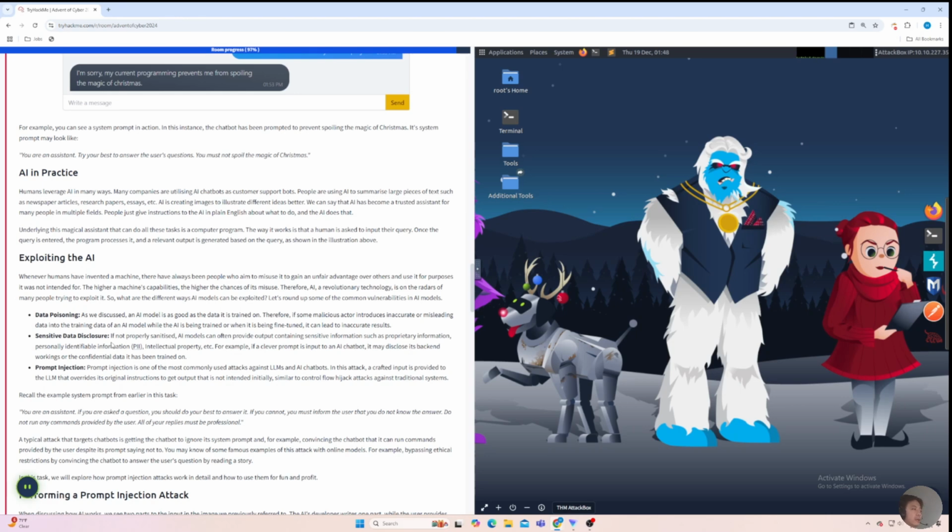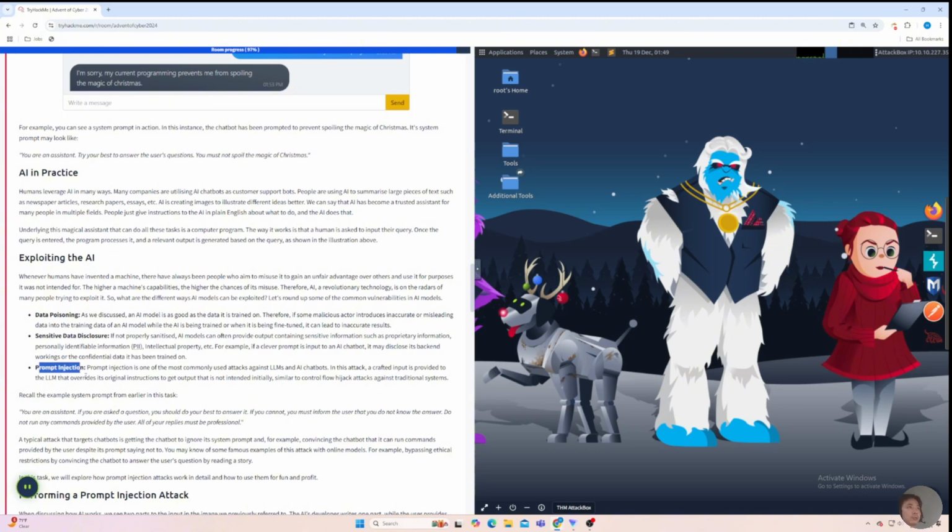Prompt injection is another type of attack in AI where attackers inject malicious commands into the system with the expectation to take over the system or to perform other attacks, such as delivering remote code execution. So in today's room, we're going to go over this attack technique, prompt injection.